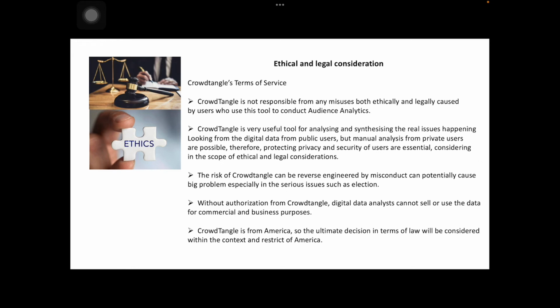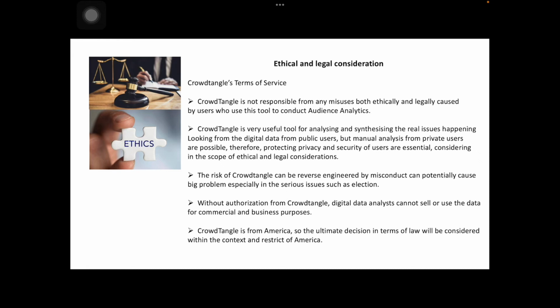CrowdTangle is a very useful tool for analyzing and synthesizing the real issues happening, looking at the digital data from public users. But manual analysis of private users is possible. Therefore, protecting the privacy and security of users is essential in the scope of ethical and legal considerations.